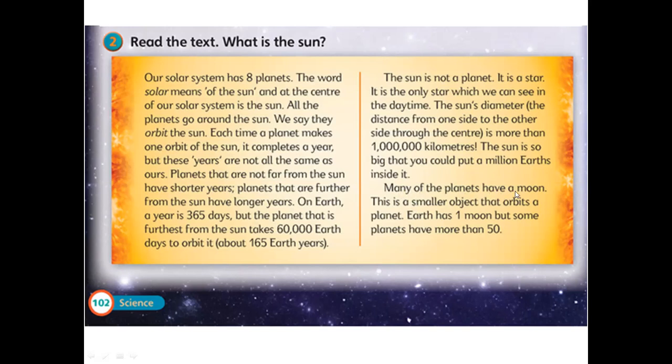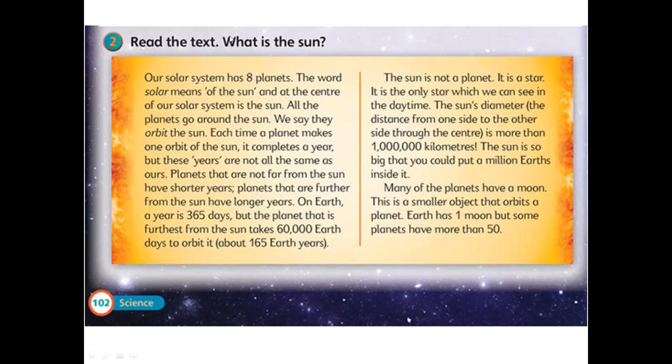Many of the planets have a moon. This is a smaller object that orbits a planet. The moon is a smaller object that orbits, it means it is going around a planet. Earth has one moon, but some planets have more than 50. Okay, I hope you understand this text. It's clear and it has so much information about the solar system and especially about the sun.